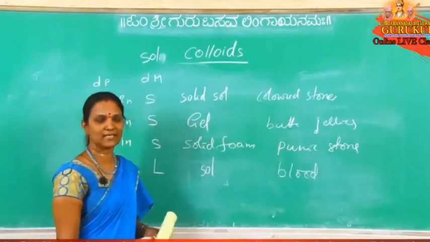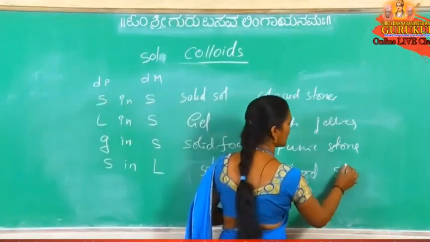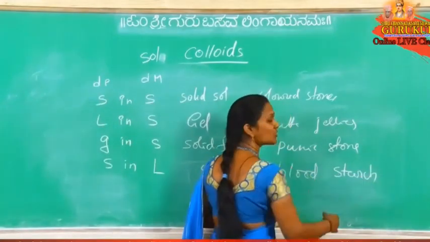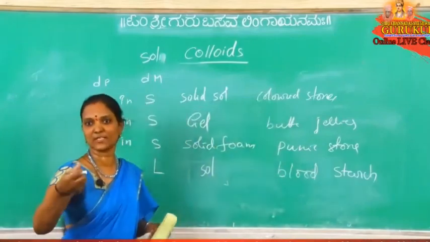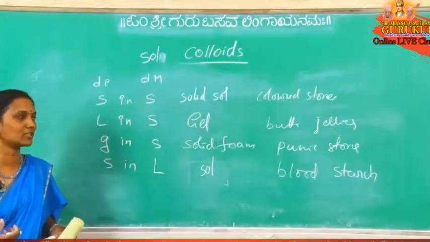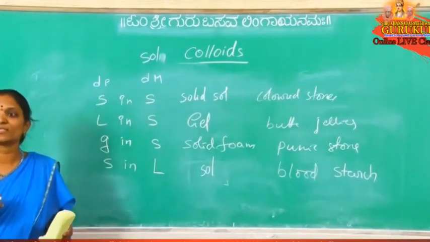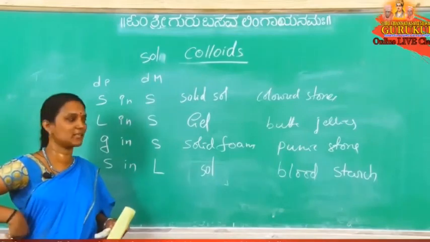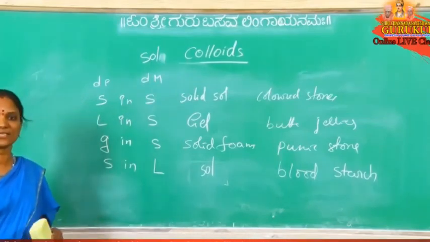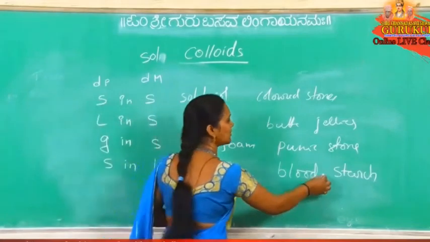Blood is a salt. Example for salt. Otherwise, starch: solid in liquid. Starch powder is added to water. It gives a colloidal solution. It is not a clear solution. When starch is added to water, it is not clear, there is an opaque solution. Nothing but there is also a colloidal solution. So blood is a colloidal solution.